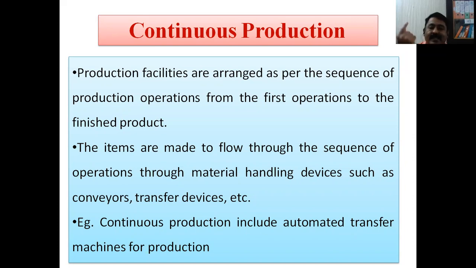Not a single change can be made in this. So very fixed facilities are there.